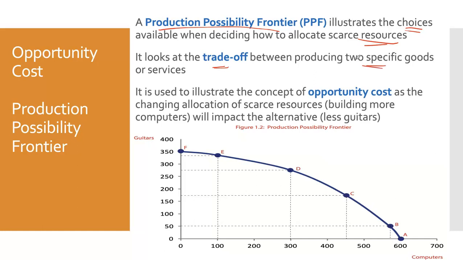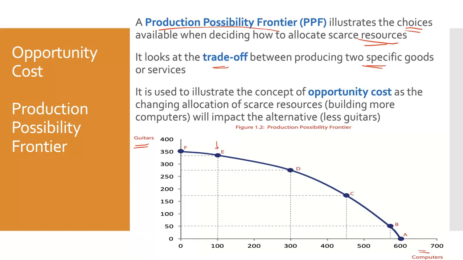So it illustrates the concept of opportunity cost. So in this figure here, we are assuming that this business can either make guitars or computers. And it has scarce resources, so it can't make unlimited numbers of each. So each one of these they're going to have a choice. If they want to increase their production of guitars, they're going to have to sacrifice production of computers.